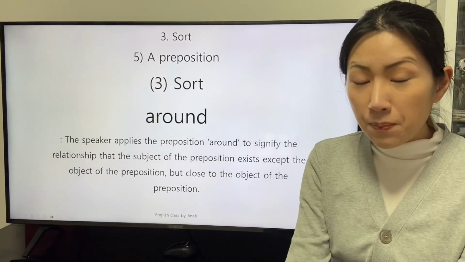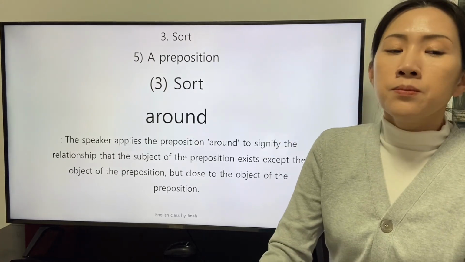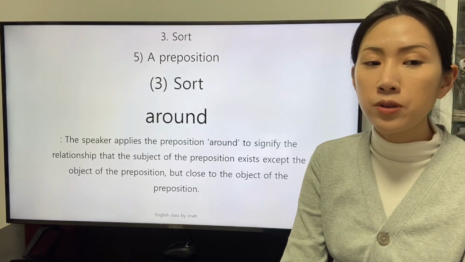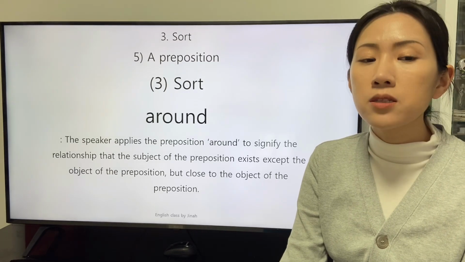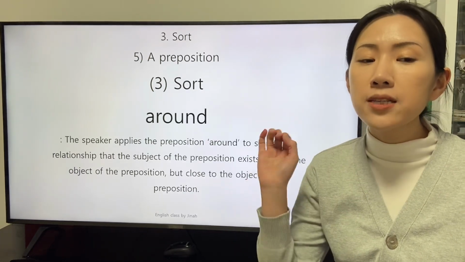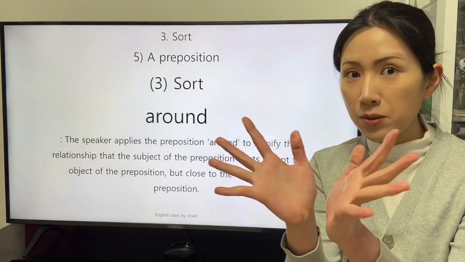The next preposition we will study is the preposition around. The speaker applies the preposition around to signify the relationship that the subject of the preposition exists except the object of the preposition, but close to the object of the preposition.